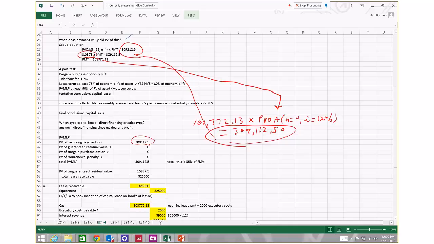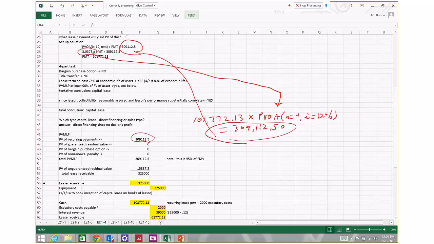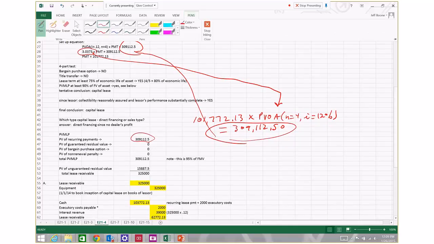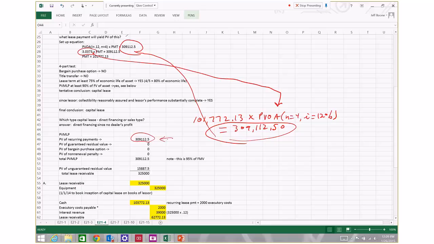So present value of minimum lease payments, 309,112.5. There is no guaranteed residual value to calculate the present value of, so that's 0. There is no bargain purchase option to calculate the present value of, that's 0. There is no present value of non-renewal penalty, that's 0. So total present value of minimum lease payments, 309,112.5.